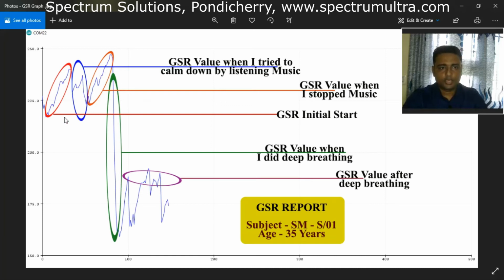Now next is this green color. Here I took a deep breath, like I did in real time. I breathed deeply the same way, and that time the value started to reduce very heavily. The GSR value after deep breathing maintained at this position. The stress was here, but after deep breathing it came to this one. It means that deep breathing actually works, and after that my value continued from there.